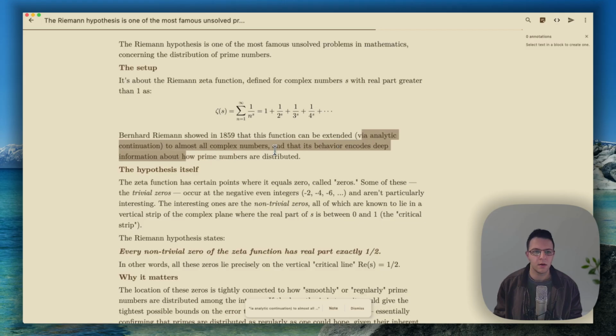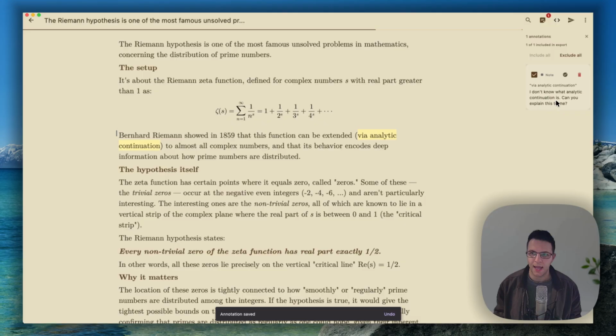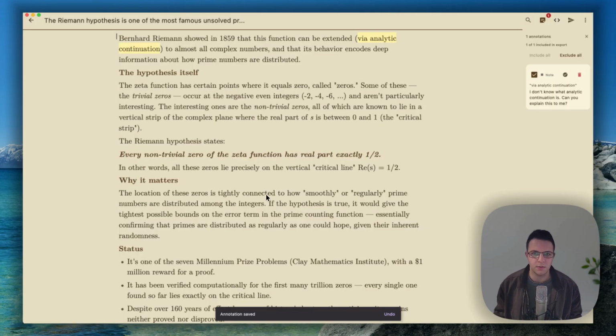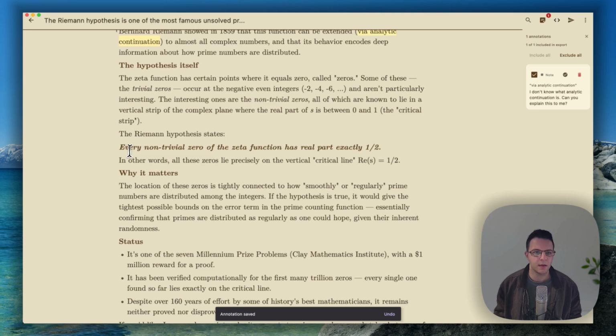So I can go via analytic continuation. And I can say, I don't know what analytic continuation is. Can you explain this to me? And it's going to add an annotation here. So I was annotating that with Whisper Flow just then, but you can also just start typing. Every non-trivial zero.